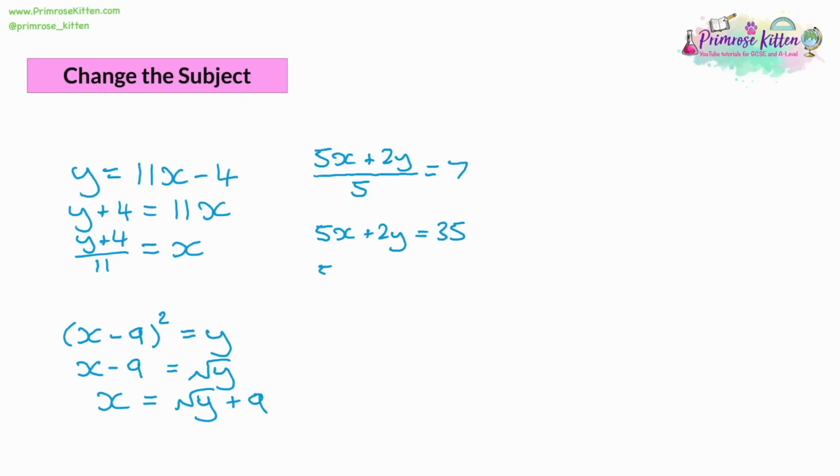Next, we can take 2y away from both sides. And finally, we want to divide through by 5. We have x is equal to, and then we're going to have 35 minus 2y, and we're dividing all of that by 5. And note that I said we're dividing it by 5, but I haven't actually divided it by 5, because while we could divide the 35 by 5 and get 7, we can't divide the 2 by 5.